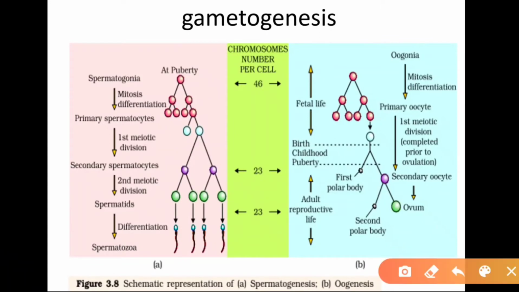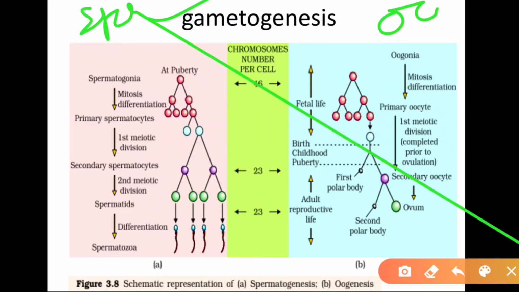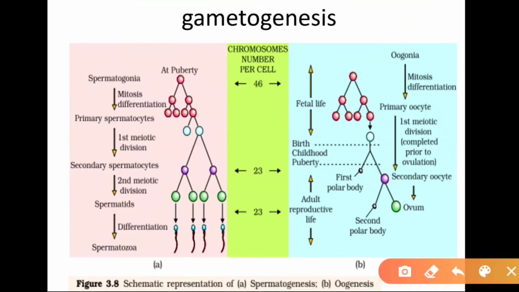Here you can see gametogenesis in detail, spermatogenesis and oogenesis. This is oogenesis, this is spermatogenesis. Spermatogenesis in males. Sperm mother cells within the seminiferous tubules form spermatogonia, and these spermatogonia divide mitotically to produce cells called primary spermatocytes.